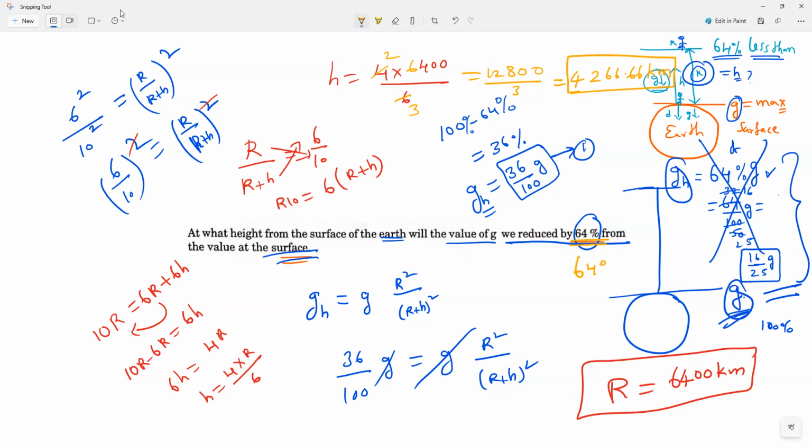Almost 64% it is reduced. That is what you have to remember. Anybody having any doubt, you can ask me. I hope you all understand. Please respond.